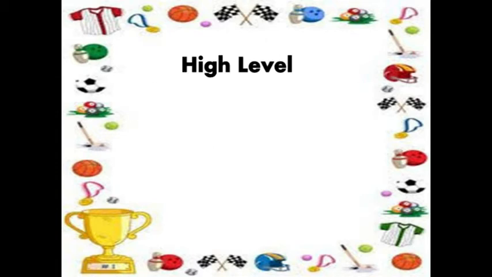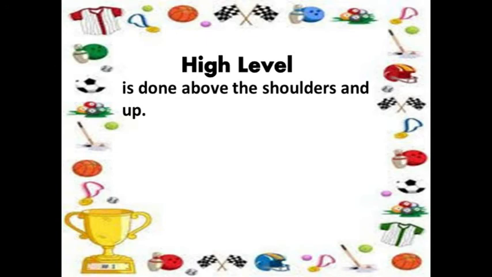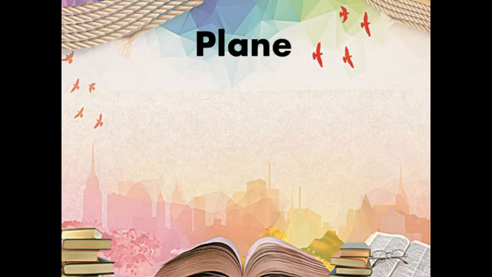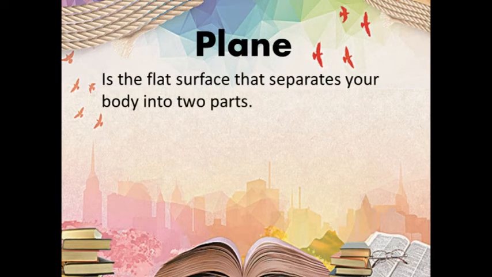Next is the high level. High level is done above the shoulders and up. An example of movement that we can do in high level is when you raise your hands. Okay, that is the level. Now, how are you going to move your body if there is a flat surface that separates your body into two parts? That flat surface is what we call the plane. Again, the plane is the flat surface that separates your body into two parts.